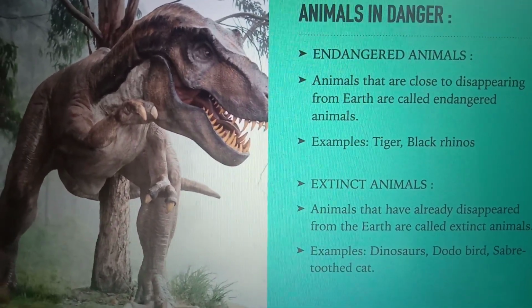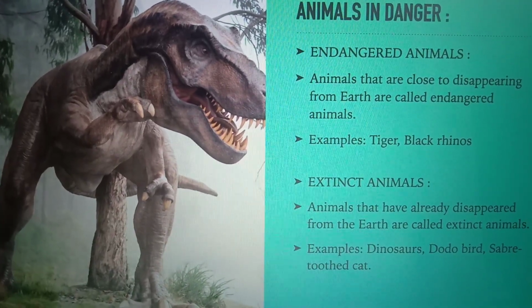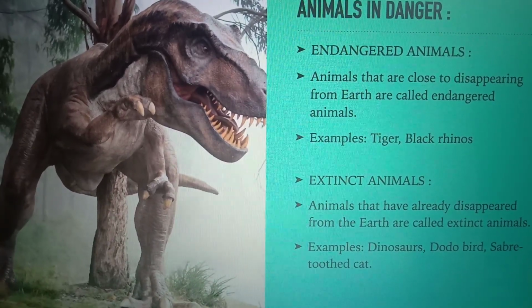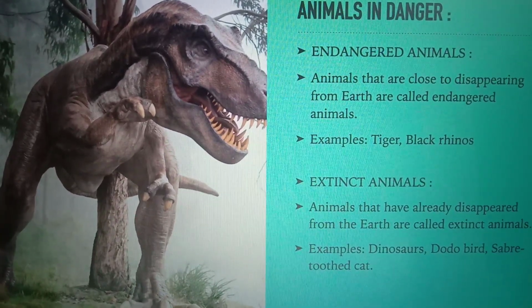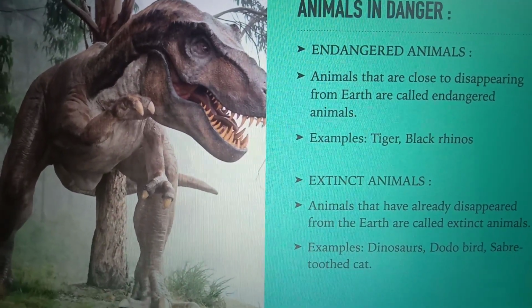Extinct animals. Animals that have already disappeared from the earth are called extinct animals. Examples of extinct animals are dinosaurs, dodo bird, saber-toothed cat.